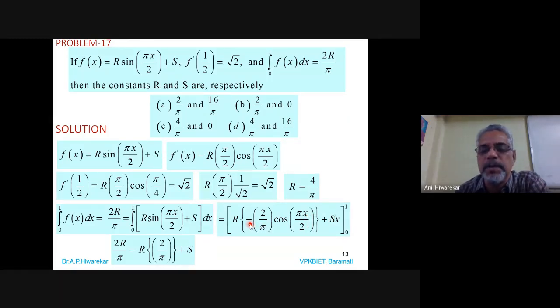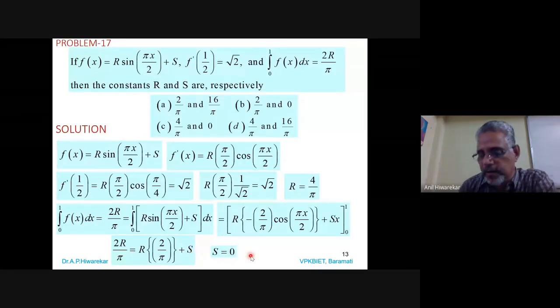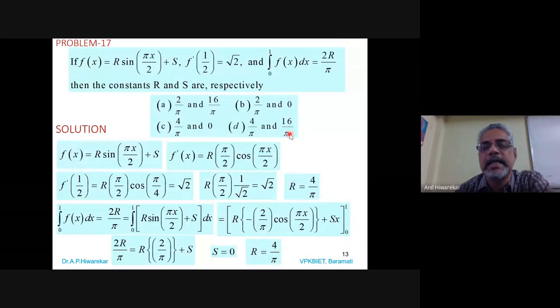Because of the lower limit, minus of minus becomes plus. So it is 2r by pi, r times, because of the lower limit it is plus 2 by pi, plus 0 is 1, plus for the lower limit this is 0, for the upper limit this is 1, that's why it is plus s. So 2r by pi on both sides get cancelled and we are getting the value of s as 0. So what am I getting? I am getting r as 4 by pi and s as 0.